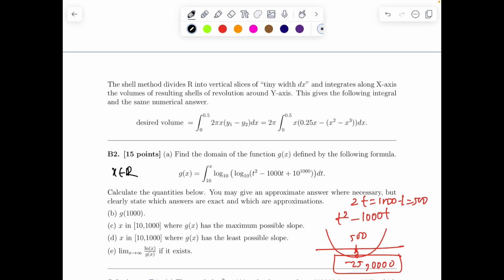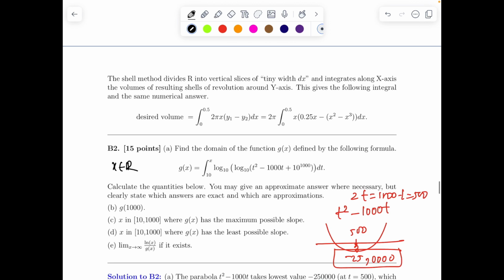So the calculated quantities before, first was this. What about g of 1000? Okay, so the domain we have already got. Now g of 1000 is again interesting because, as we can see, the log function increases very slowly. If we draw the log graph, log base 10 of x, it grows like this. At 1 it is 0, tending to minus infinity and infinity. So log increases extremely slowly.